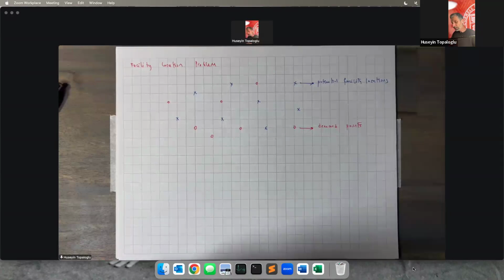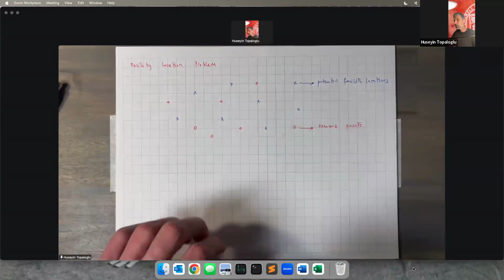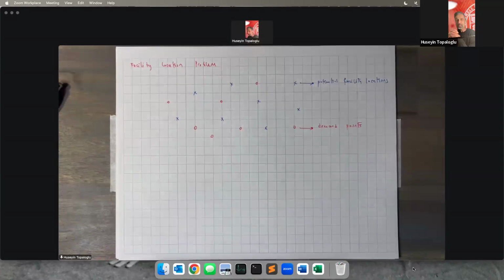And our goal is to figure out where to open the facilities and which demand points to connect to which open facilities, such that we minimize the total cost of opening the facilities and connecting the demand points to the facility locations, while making sure that each demand point is connected to exactly one facility location. Okay, so this is the facility location problem.